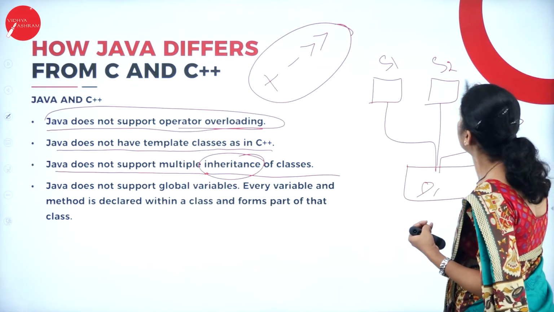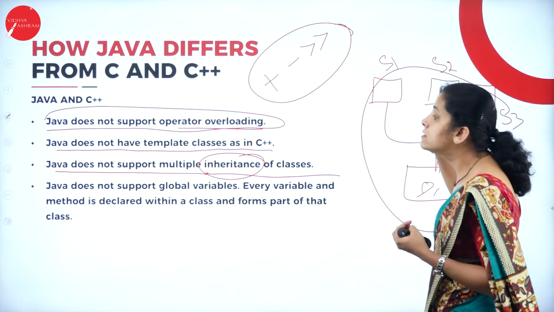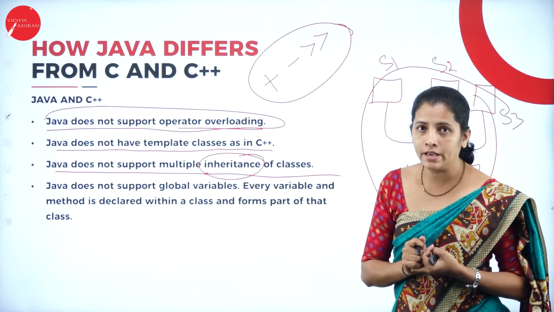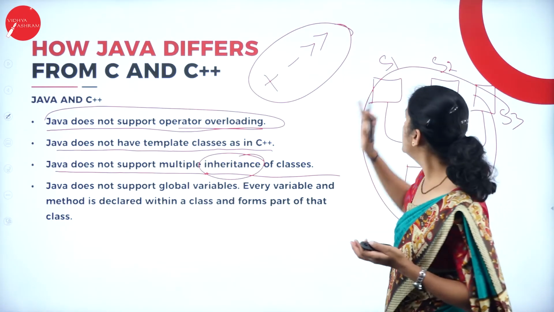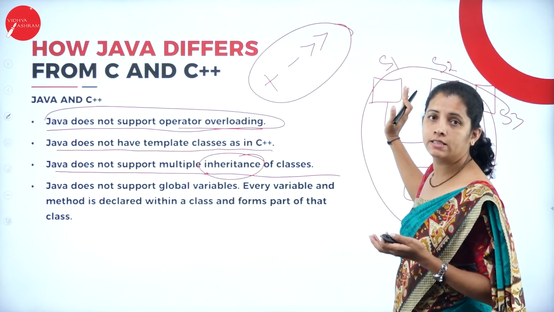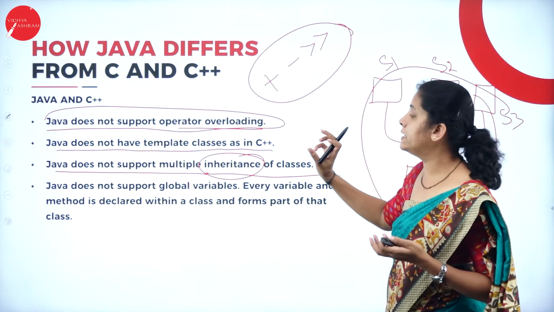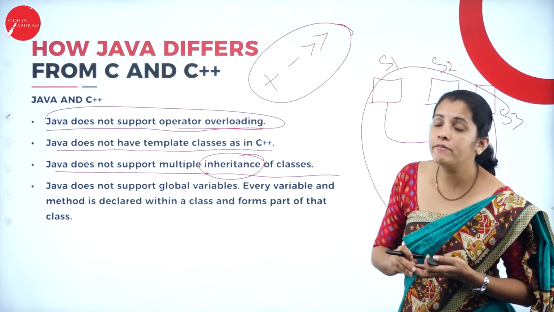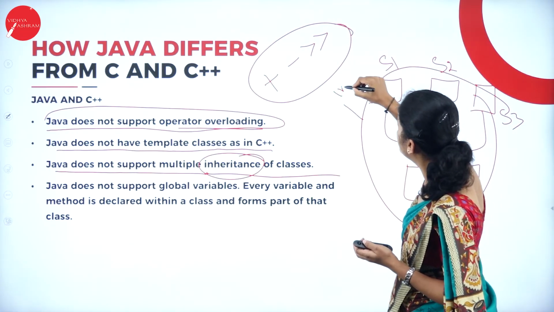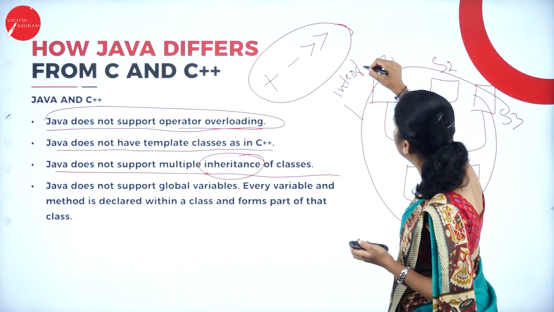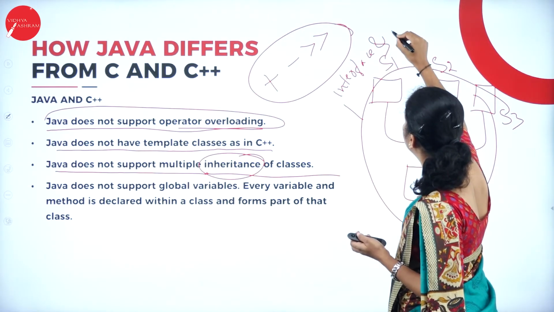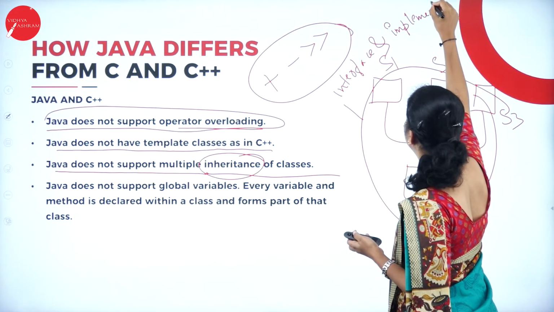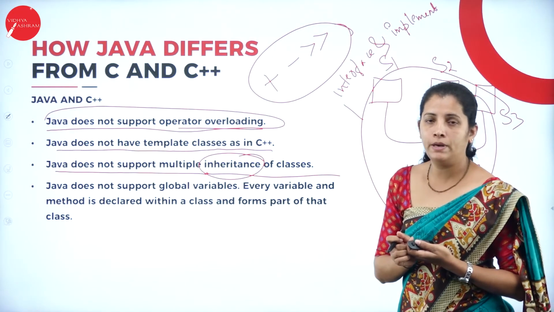This kind of inheritance is not supported by Java. To support multiple inheritance in Java, we have the concept called interface, and we implement those interfaces. So we have the concepts interface and implements.